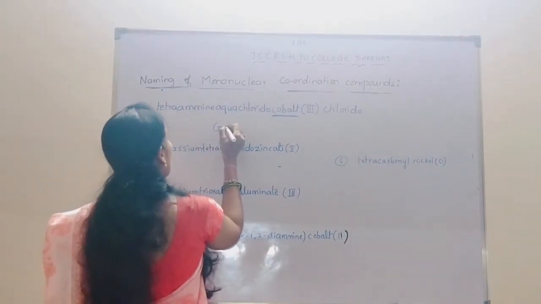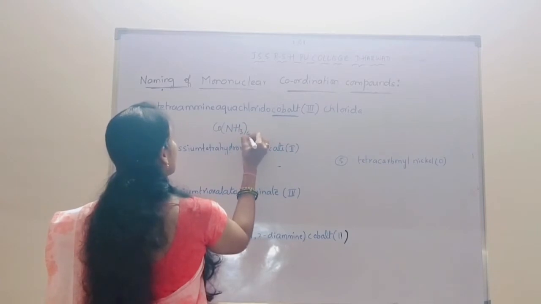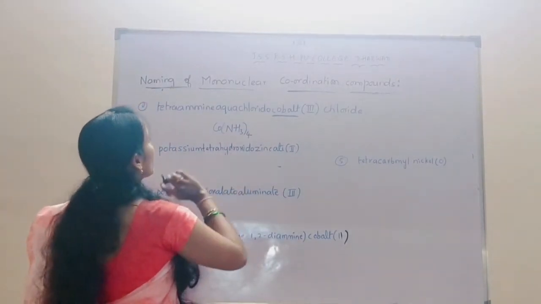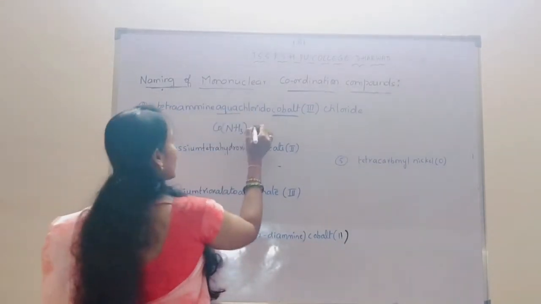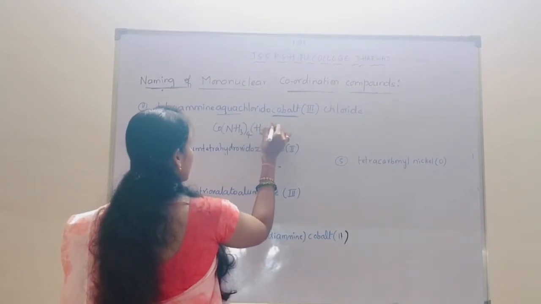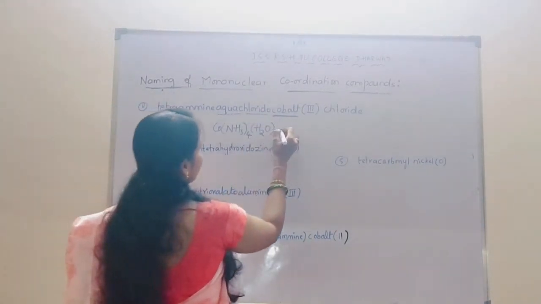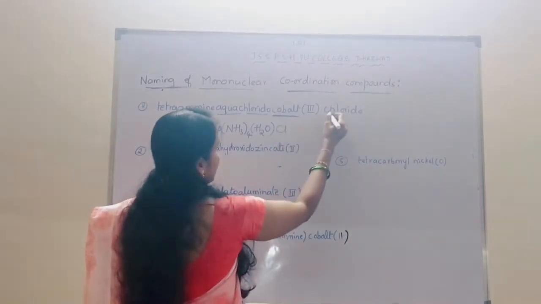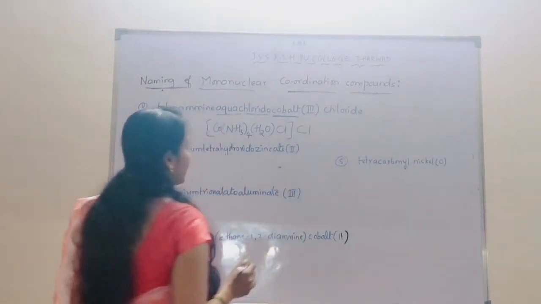So tetraammine, the symbol for ammine is NH3. So it is a tetra. So that's why the prefix is taken as 4. Then only one water molecule is there. So that's why it is represented as H2O. One chloride ion is there. So hence it is written as Cl. The chloride is outside the coordination sphere. So that's why Cl. Okay.